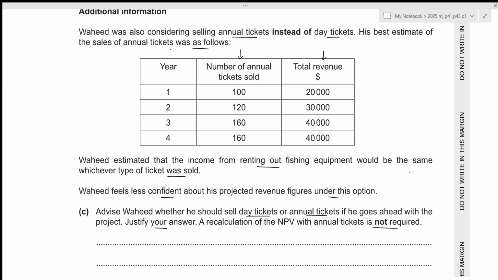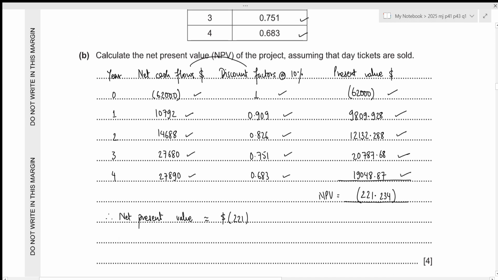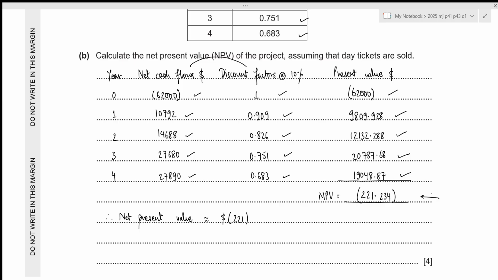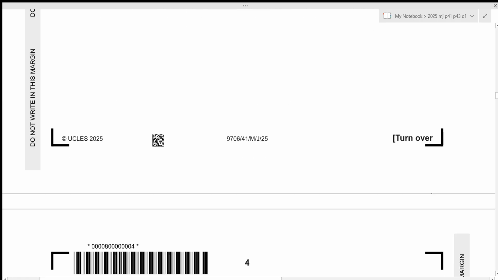So the very first thing we can do is talk about our calculation regarding the day tickets. We can see that the net present value is negative, and whenever any investment project has a negative net present value, we suggest not to invest in such projects. Let's write it down.